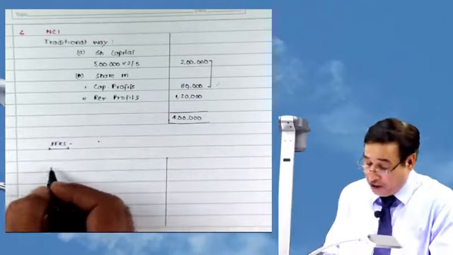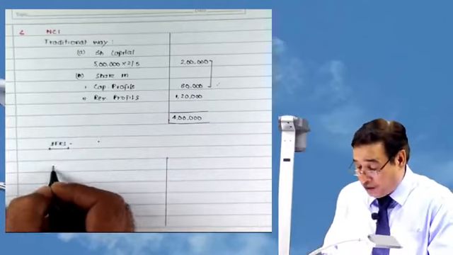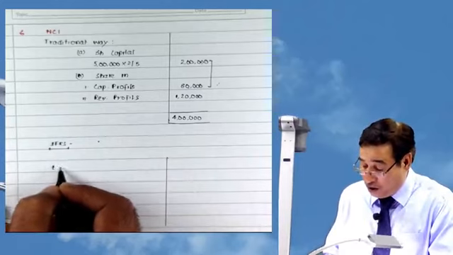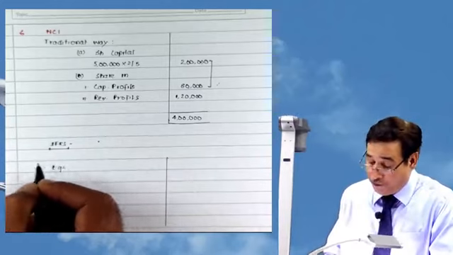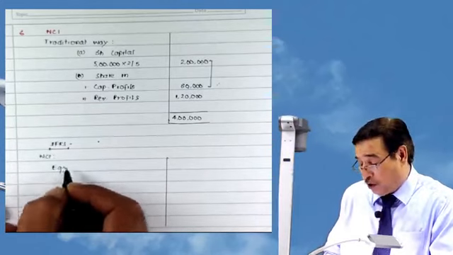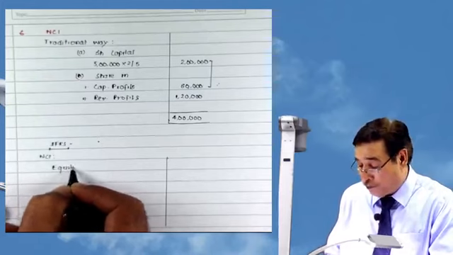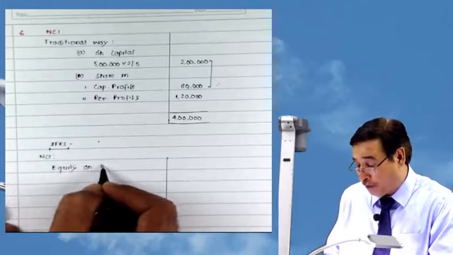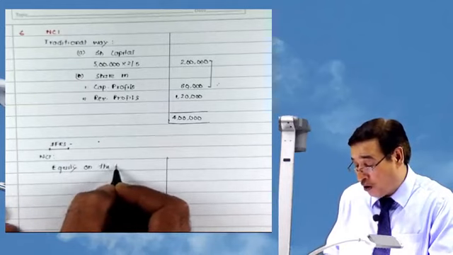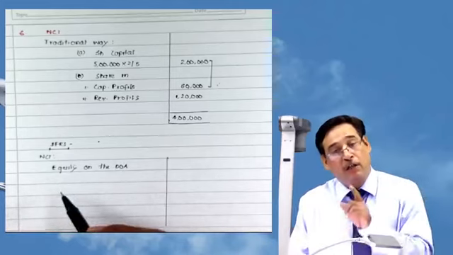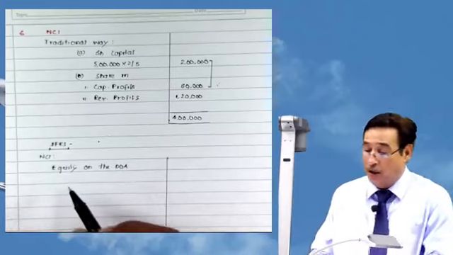We will simply write, first you write non-controlling interest, share of equity on the date of acquisition. Share of equity. Remember one thing, when we say word equity, it includes share capital plus reserves.